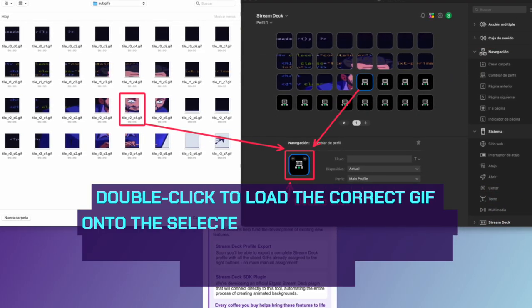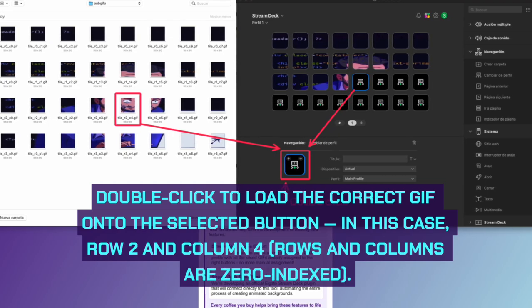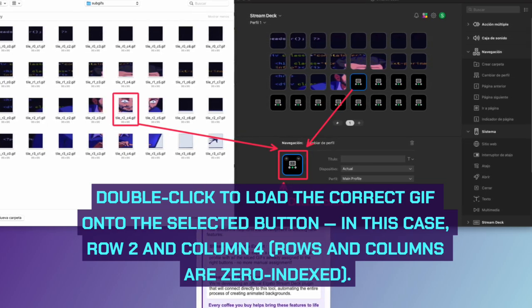Double-click to load the correct GIF onto the selected button. In this case, row 2 and column 4, rows and columns are 0 indexed.